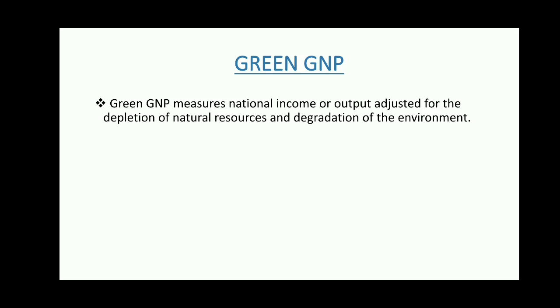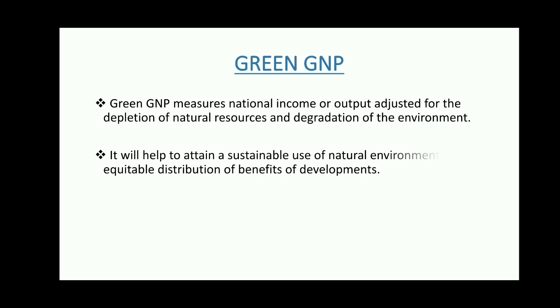As the term suggests, it relates the gross national product and the calculation of national income to natural resources, or the environment.